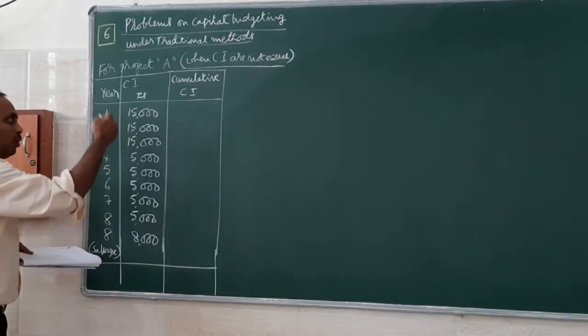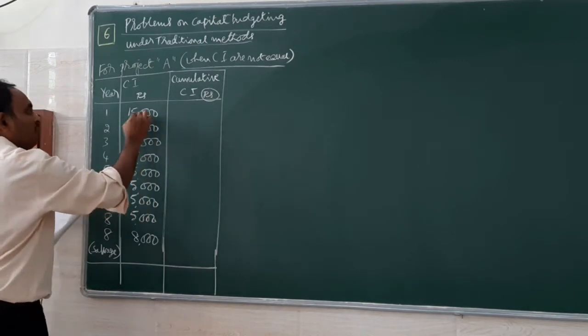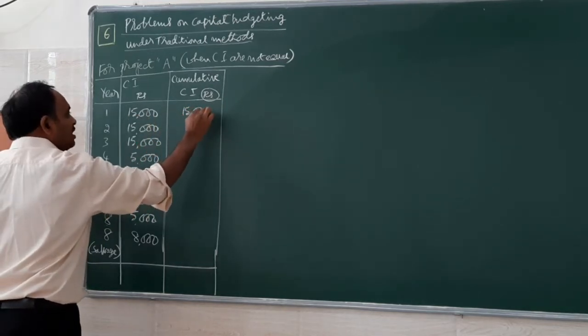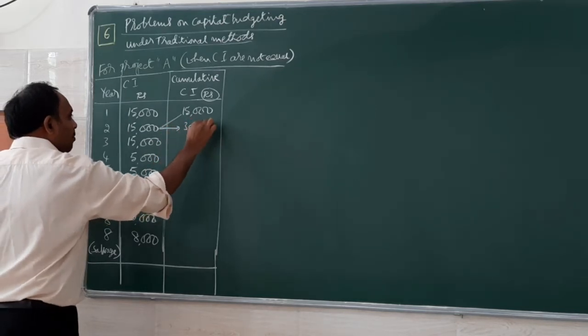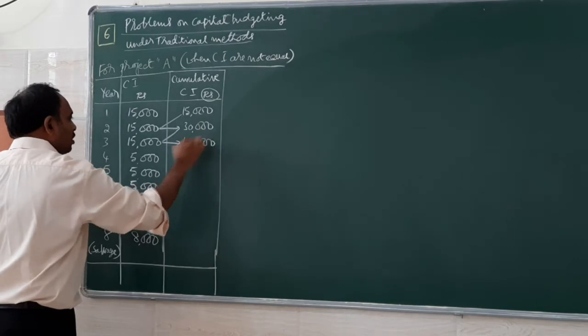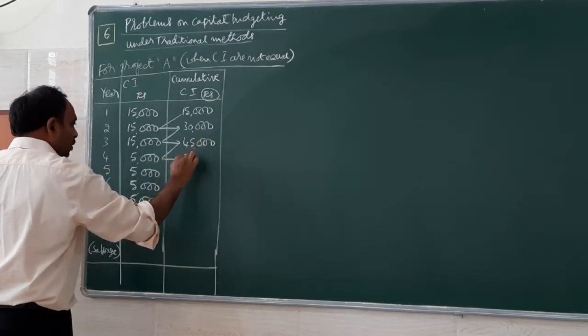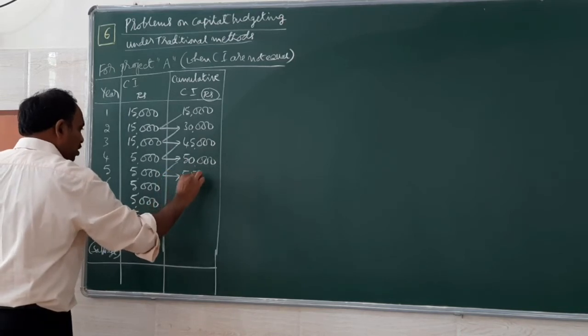So now we have to go for doing a cumulative cash inflow. When you are doing the first year, we take it as it is. So 15 plus 15, 30. 30 plus 15, 45,000. 45 plus 5, 50,000. Next 55.